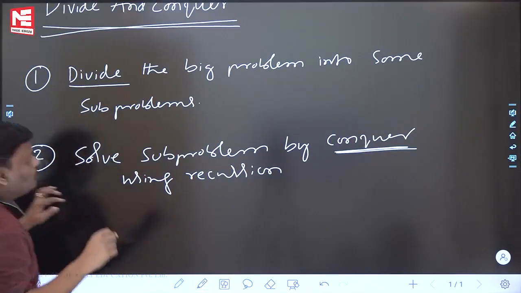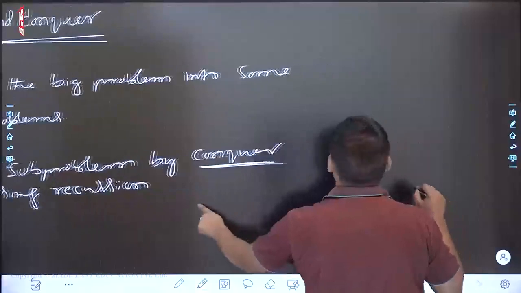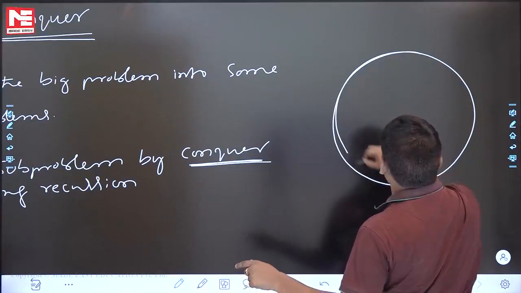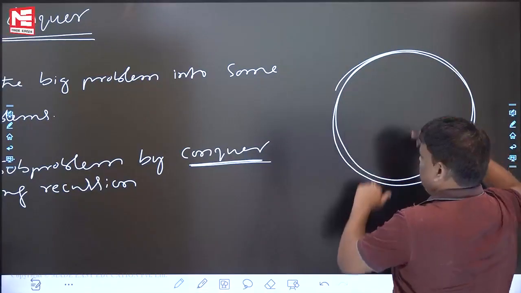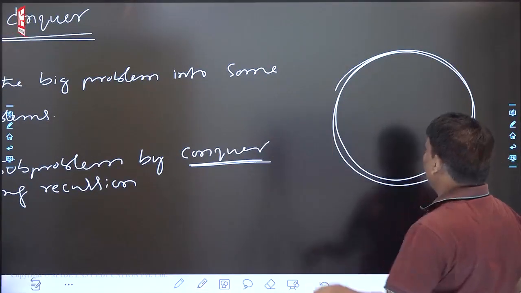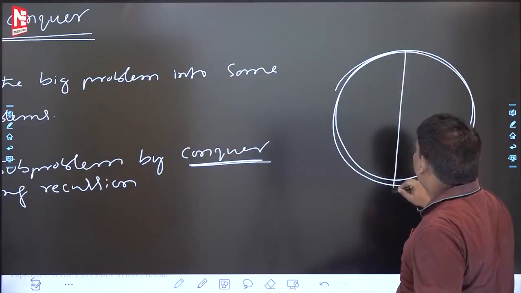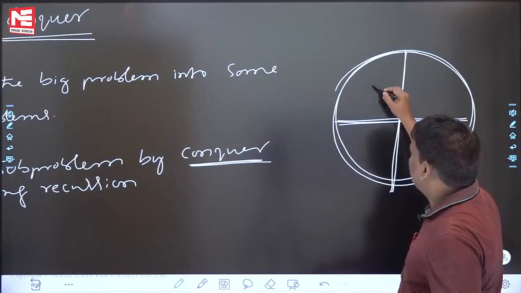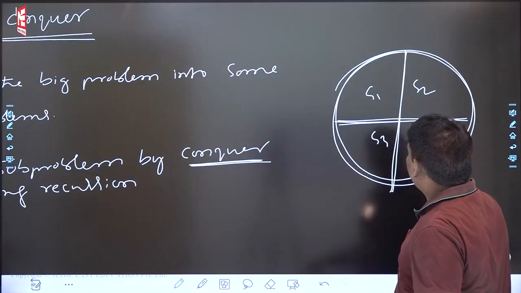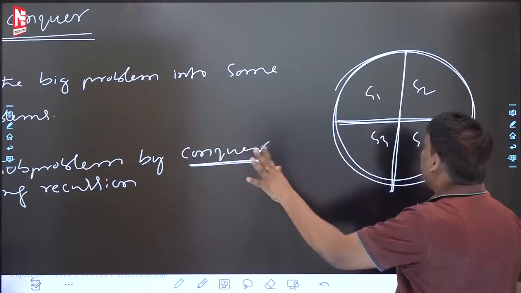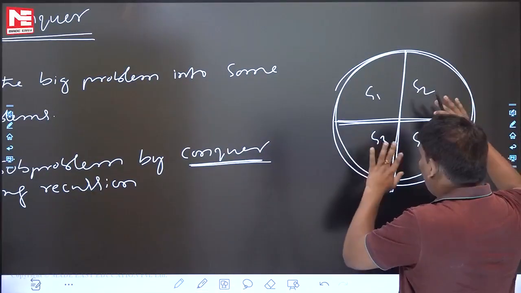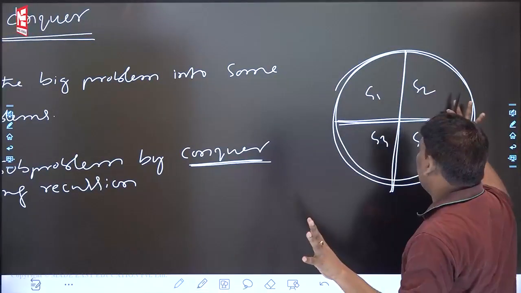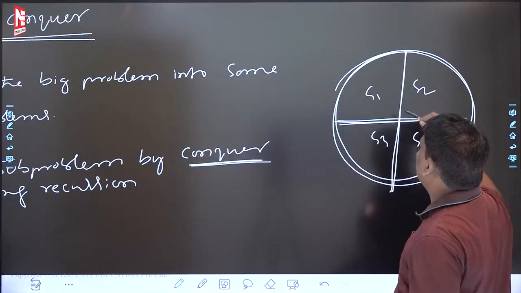If those people want some little bit of clarification, something like this. See this one. Before the first step, it is the problem, a very big problem. After the first step is over, divide the problem into some subproblems. Assume I divided into 4 subproblems: S1, S2, S3, S4. Before the first step, no subproblem, only one big problem. First step is over, I have subproblems. Second step is over. What is the answer?